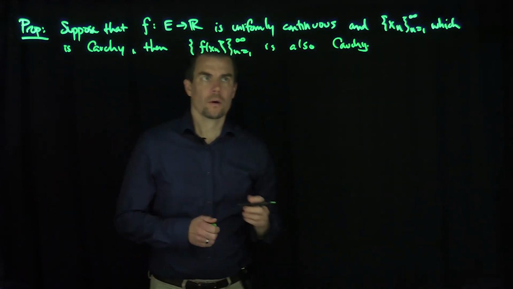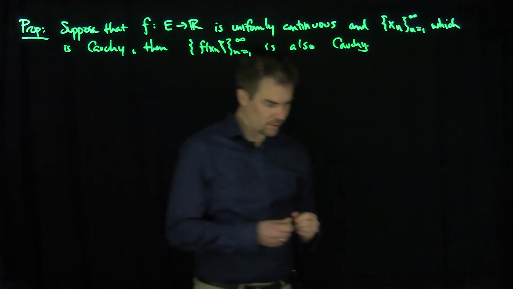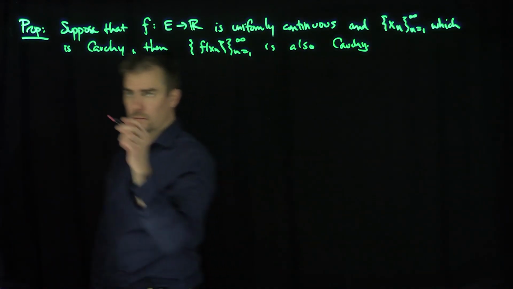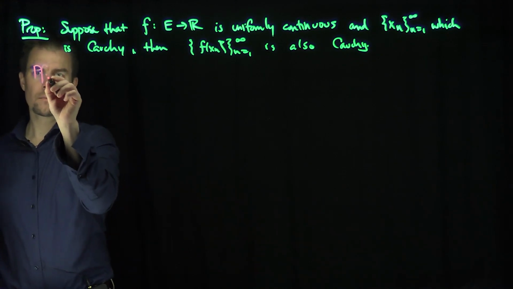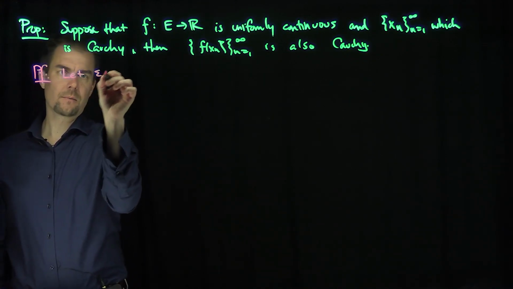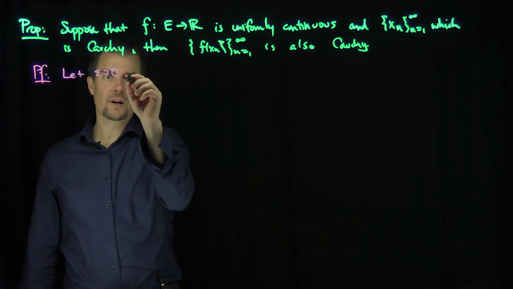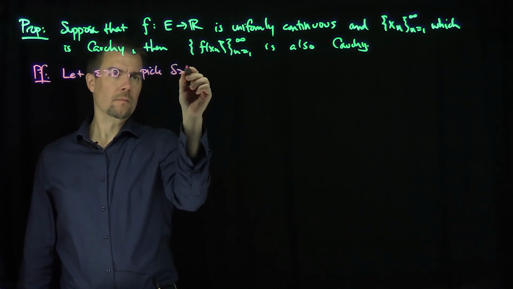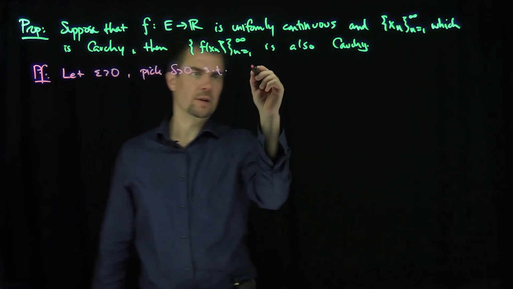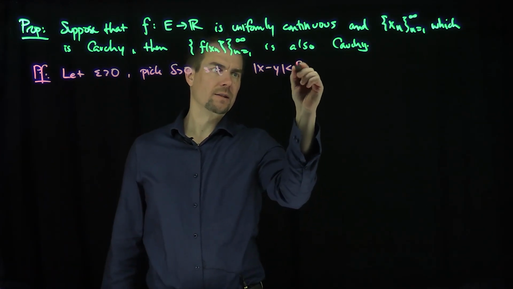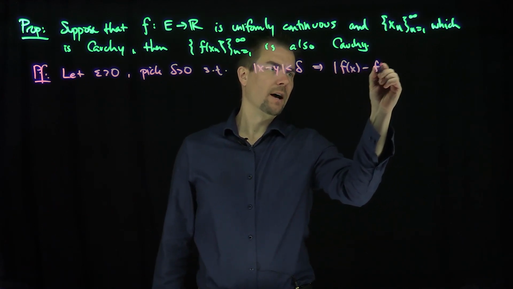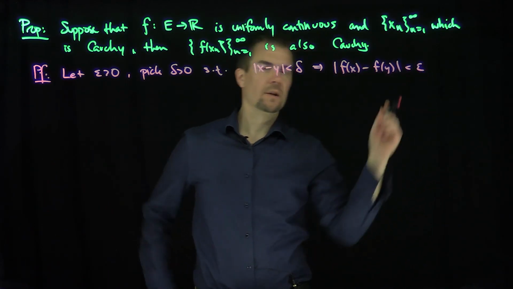All right, so let's prove this. So how does the proof go? We let epsilon be greater than 0 and choose delta such that |x minus y| less than delta implies |f of x minus f of y| less than epsilon.